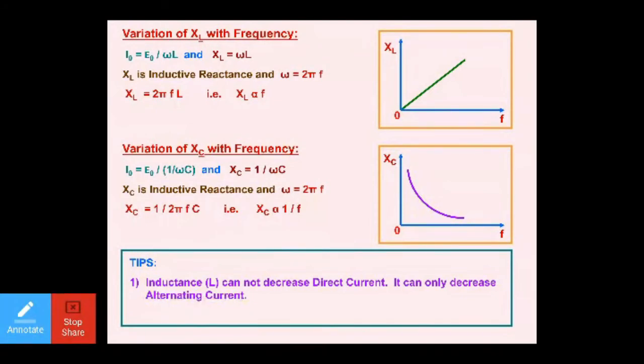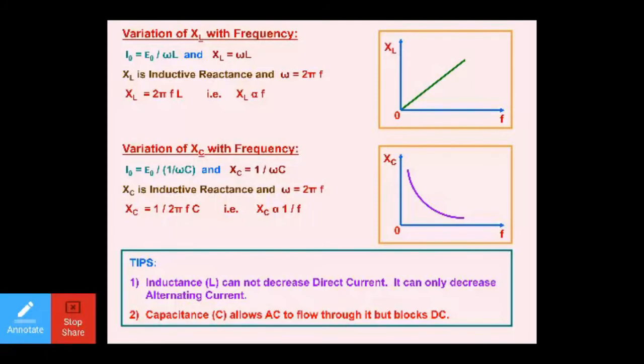Inductance L cannot decrease direct current. It can only decrease alternating current. So if anyone may ask you, inductor decreases what? You can simply say inductor always decreases AC but does not decrease DC. Further, capacitance allows AC to flow through it but blocks DC. So if anyone may ask you which electrical parameter blocks DC, then you have to remember that capacitance is the parameter which blocks DC.